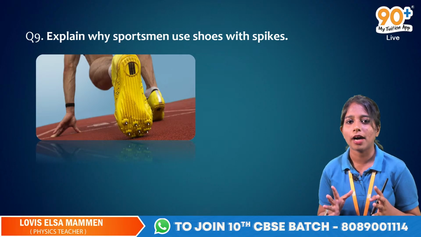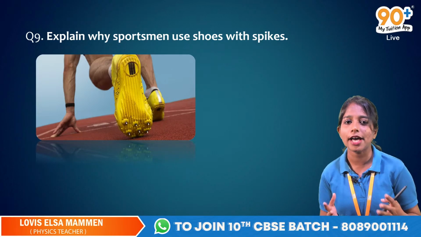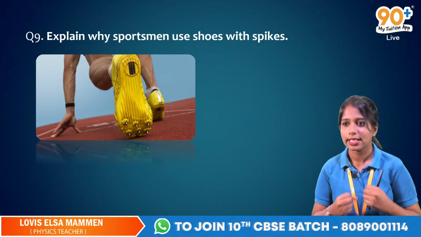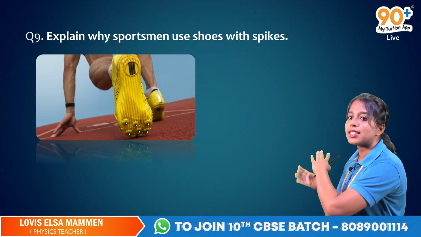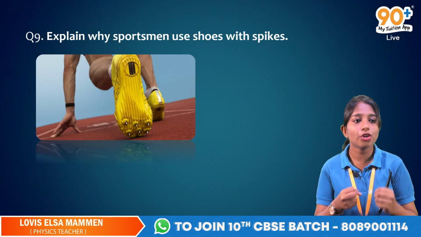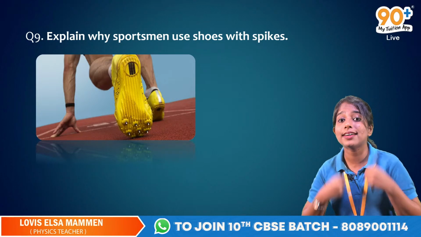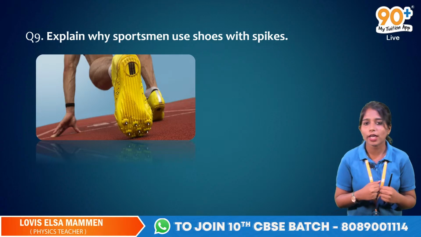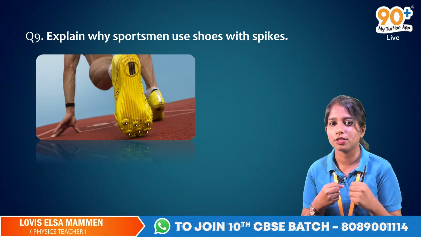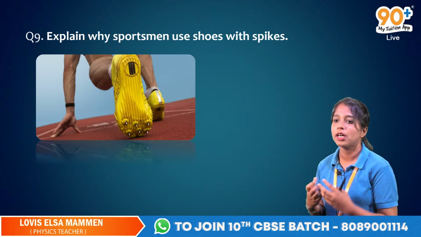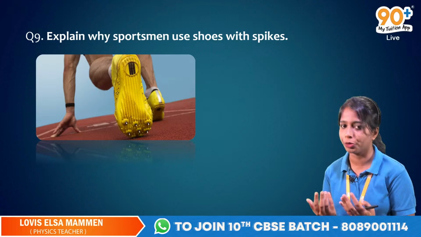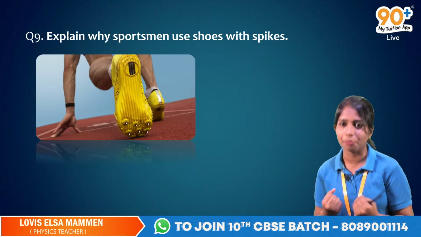It is very simple. You need grip. While running, what is the use of slipping and falling? No. Being smooth is of no use, it has to be a little rough, only then do you feel the grip, or else you will skid. So you need grip. That means you are increasing friction there. When you add spikes, you are making the surface more rough. When roughness increases, friction increases. Then you will get more grip. So that is the answer.